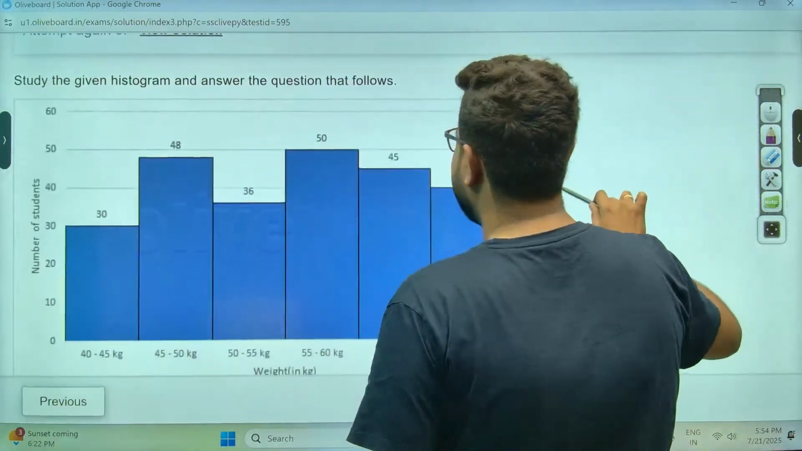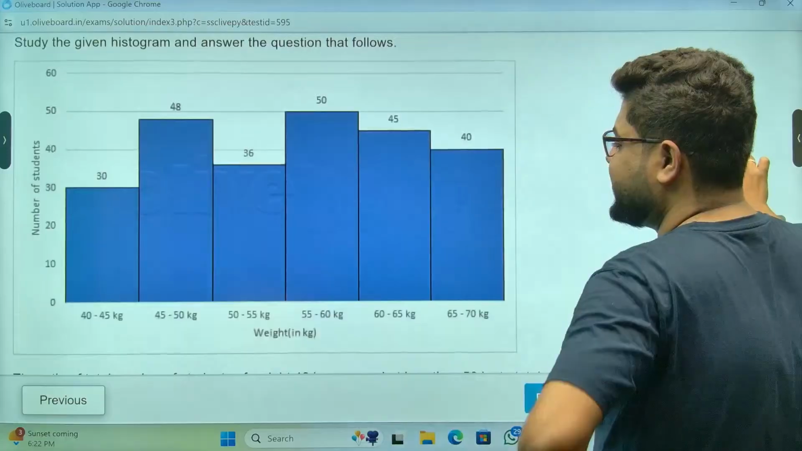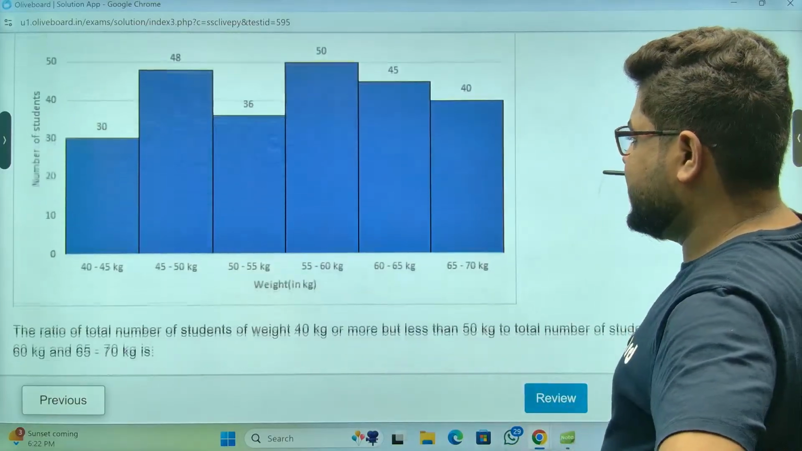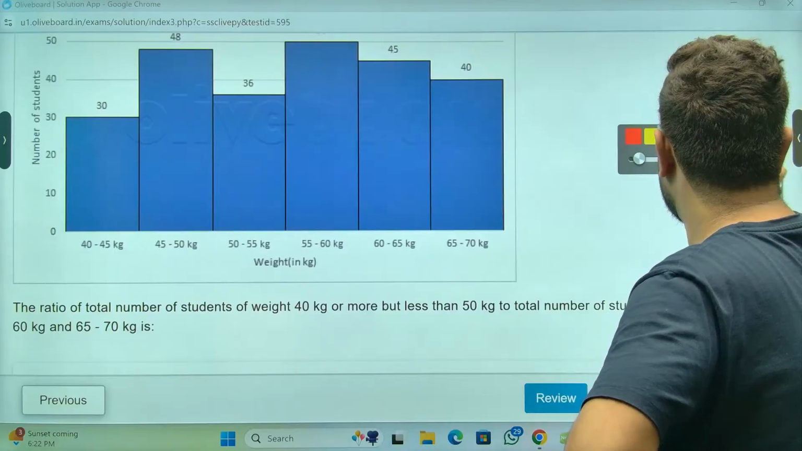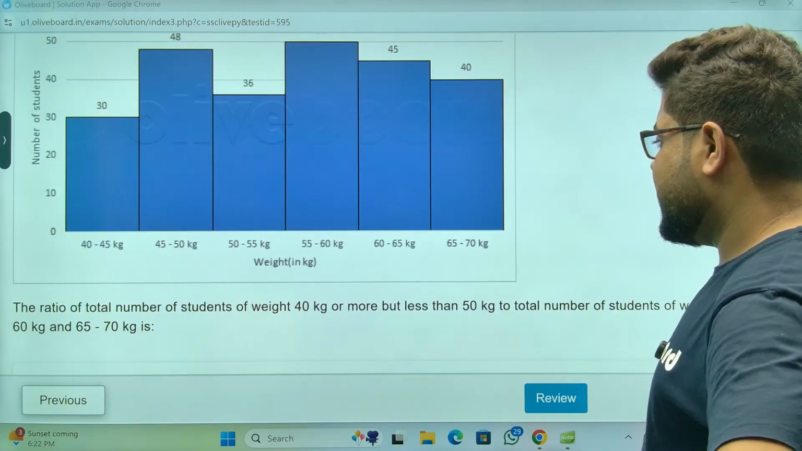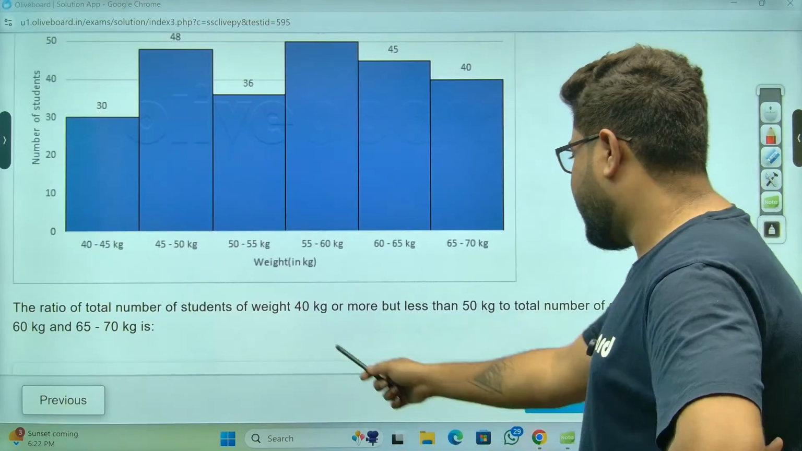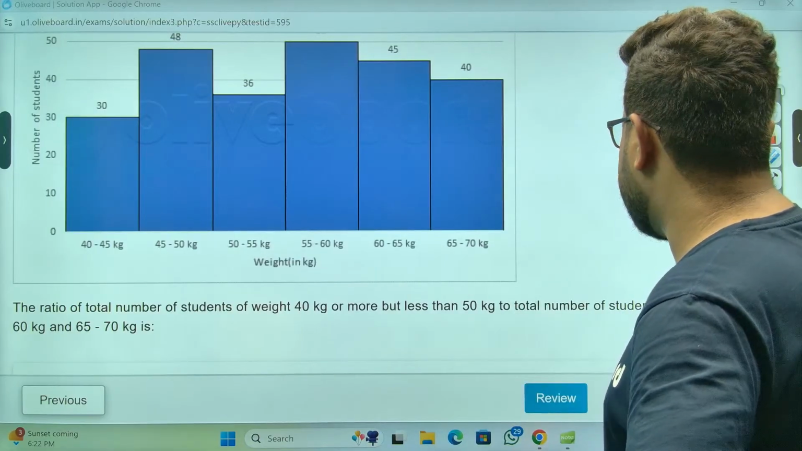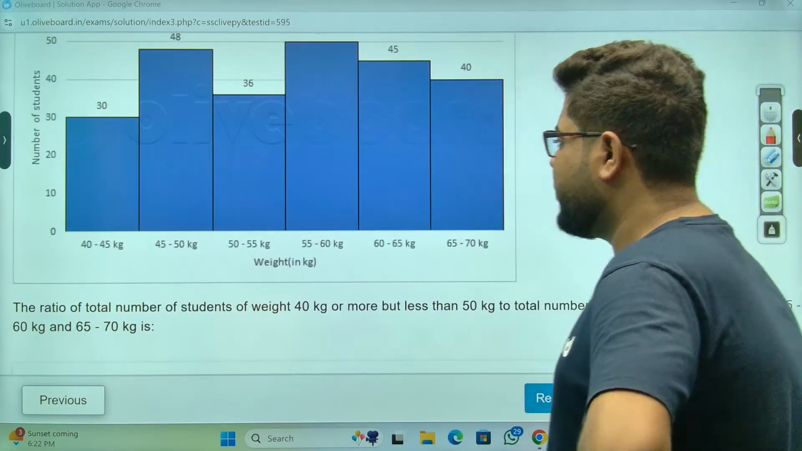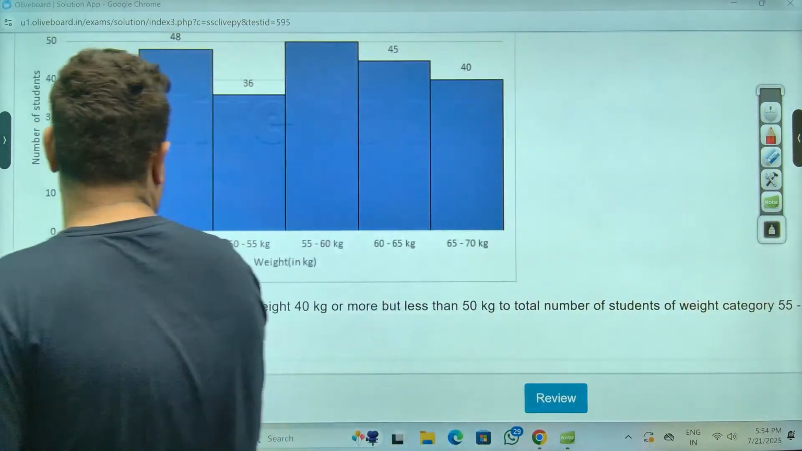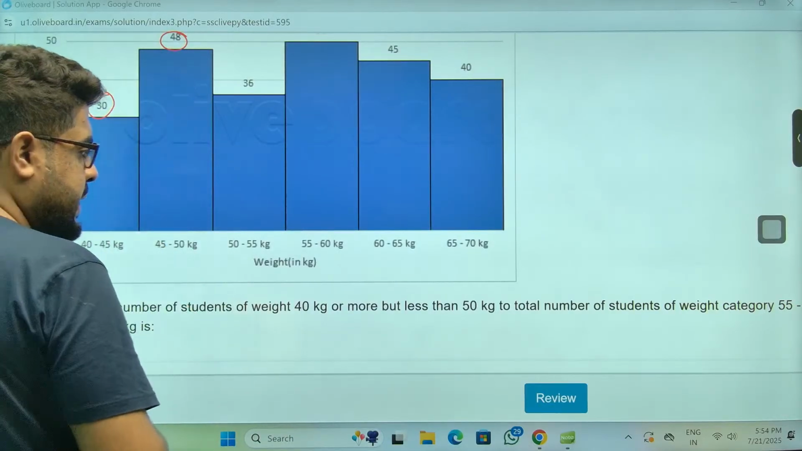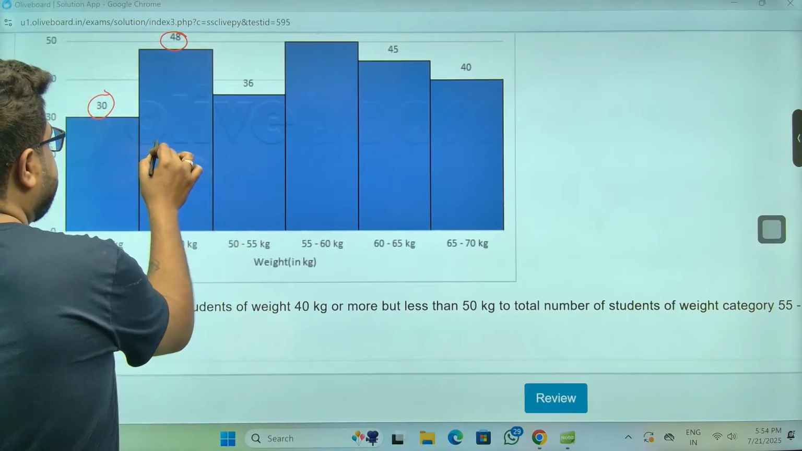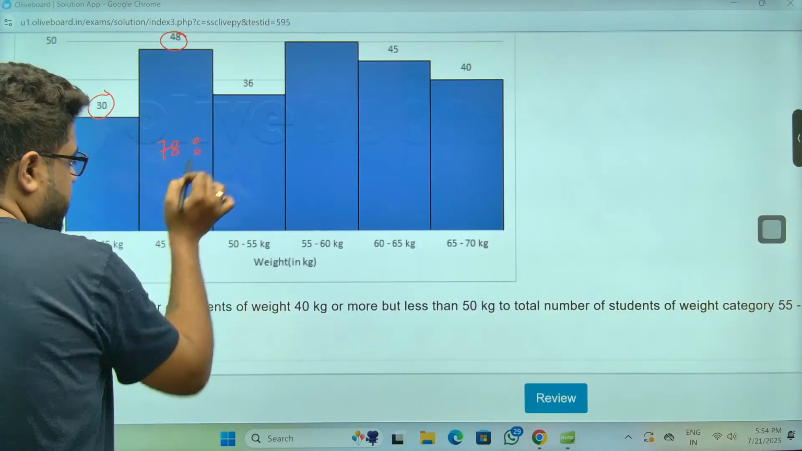चलो, हिस्टोग्राम का क्वेश्चन है सर. लेट्स सी क्या दिया है. This is the number of students, the ratio of total number of students, weight 40 kg or more but less than 50. 40 से more, 50 से less, meaning these two, sir. Okay, so that is 78 ratio.